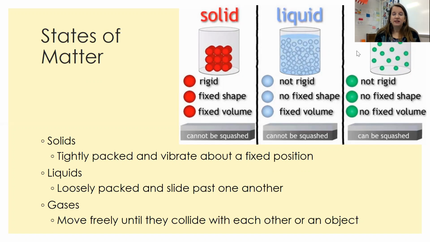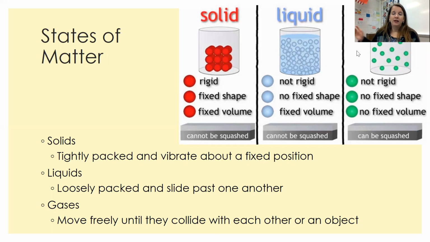Liquids, when we're looking at liquids, there's a little bit more space between the particles. There's a little bit more movement between those particles as they slide past each other. There's no fixed shape of a liquid. My water, for example, is going to fit my container. It's going to move around and change shape based on how I'm moving my water bottle, but it has a fixed volume. I can pour it from this bottle into a different bottle, and it's going to have the same amount of space.